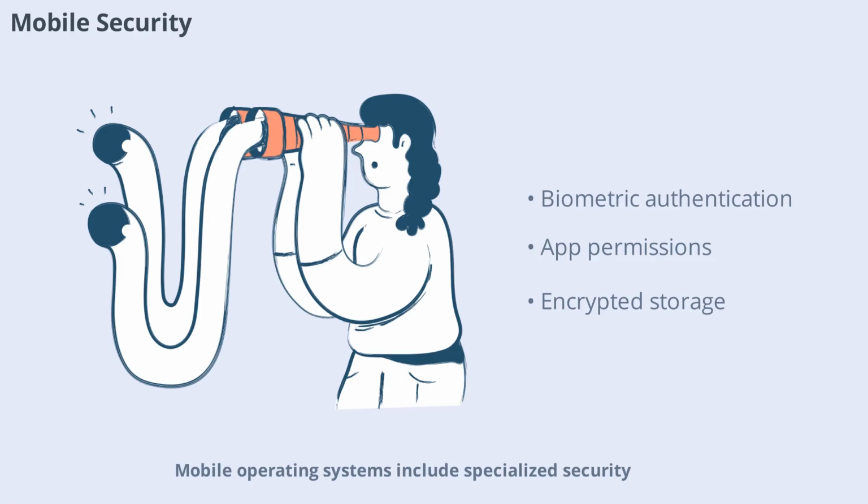Mobile operating systems include specialized security features to protect against threats like malware, phishing, and unauthorized access. Features such as biometric authentication, app permissions, and encrypted storage help keep user data safe on smartphones and tablets.